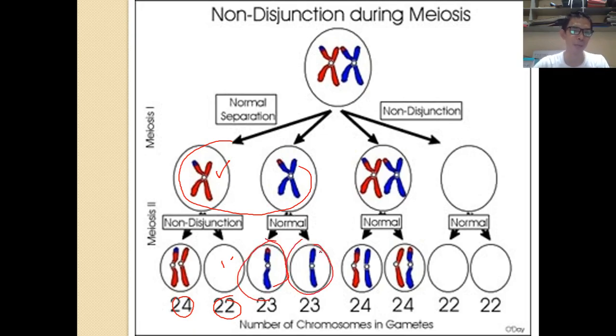Alright, and the other one is, it should divide the way that we have on this picture. Alright, so on this side that we have right here. Now, non-disjunction can happen on meiosis 1 as well.